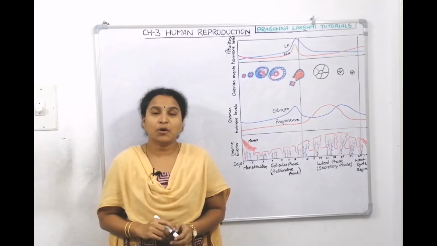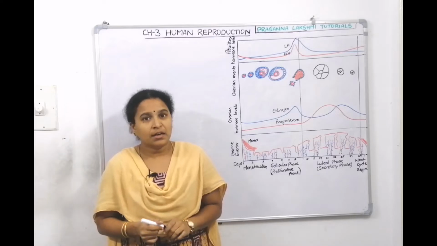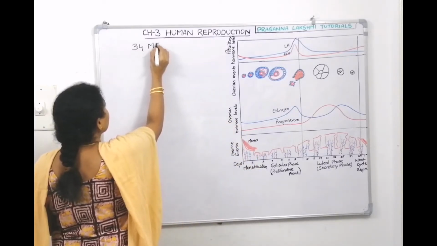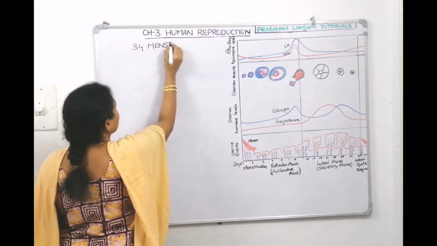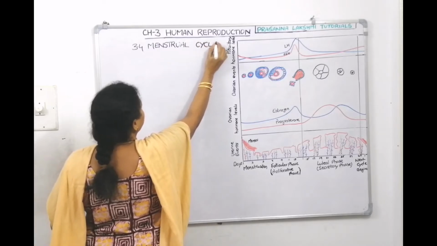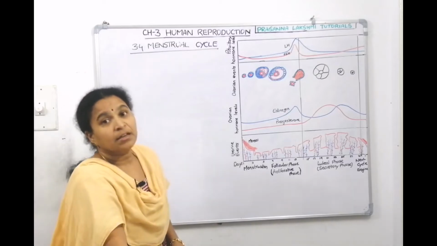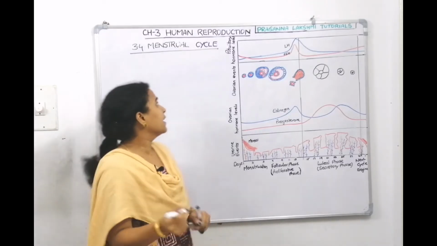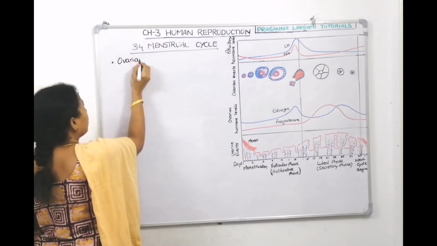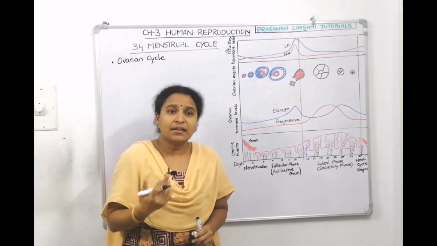Today's session we will discuss the menstrual cycle from the human reproduction chapter. In NCERT, topic number 3.4 is the menstrual cycle. This is our topic today. Now, the menstrual cycle is also called the ovarian cycle.